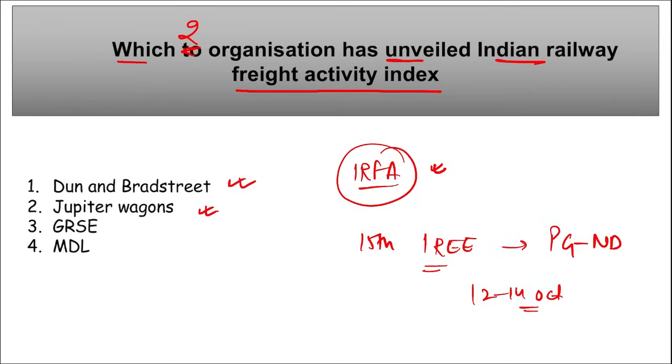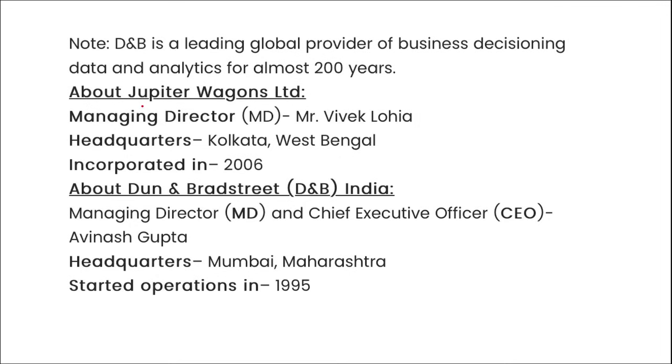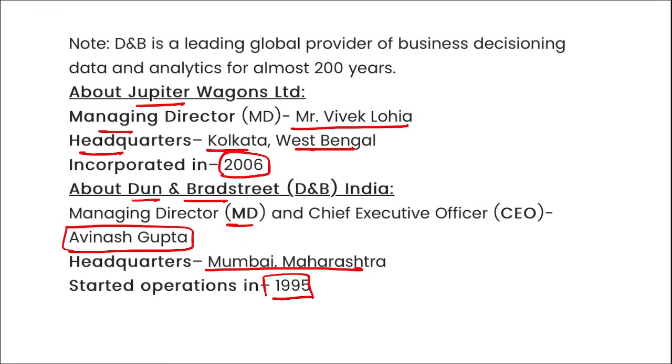This IRFA index has become the first of its kind tool for monitoring and understanding the Indian Railways freight activity, right? Then, which are the two? Dun and Bradstreet and Jupiter Wagons. Next thing, remember, Florida, USA based is your Dun and Bradstreet, and they have tied up with Jupiter Wagons to launch this Indian Railways freight activity. If we talk about Jupiter Wagons, MD is Mr. Vivek Lohia, headquarter Kolkata, West Bengal, incorporated in 2006. If we talk about Dun and Bradstreet India, MD and CEO will be Avinash Gupta, headquarter Mumbai, Maharashtra, and they started their operation in 1995.